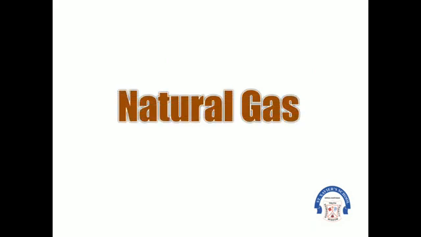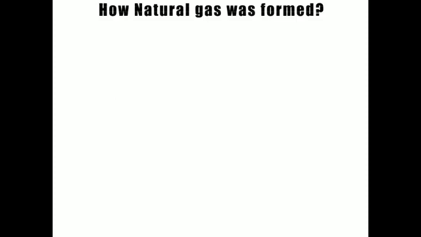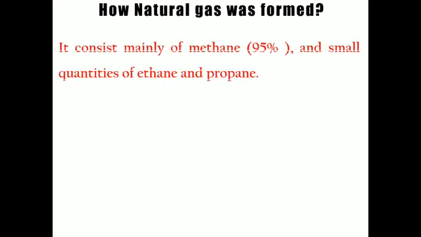Okay, now we are going to study the next topic, that is natural gas. I have told you natural gas is available in the same area where this petroleum oil or oil field is present. This natural gas is present just above the oil field in the space between the rocks. Remember, natural gas is different from petroleum gas. Don't get confused, because natural gas basically has 95% methane, whereas the petroleum gas composition was butane, which is available at 74%.